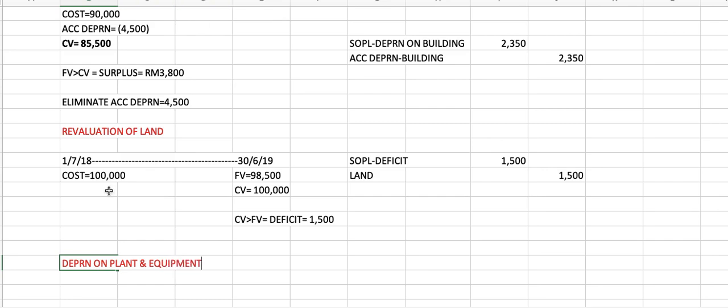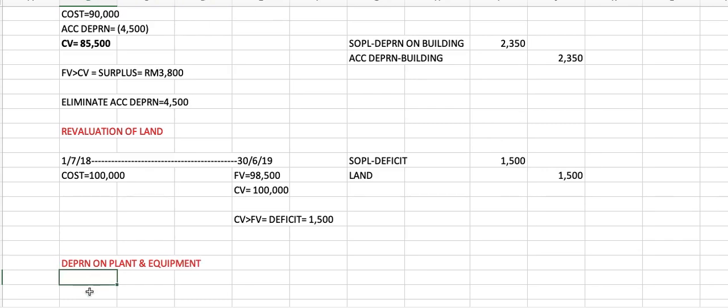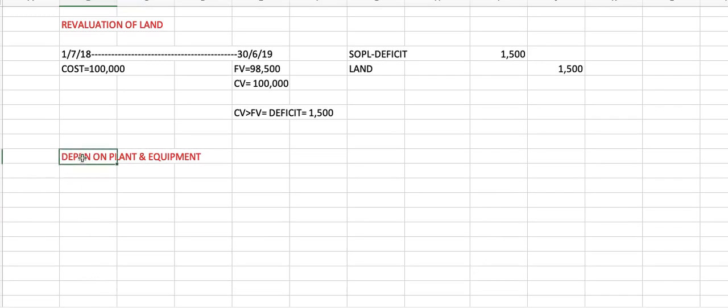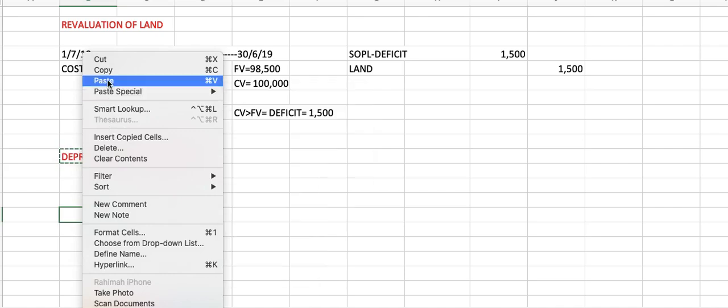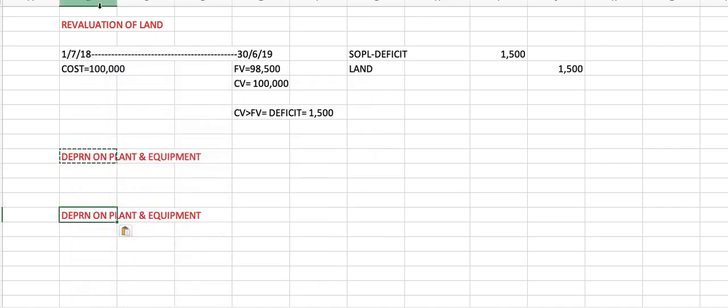Okay, so depreciation on plant and equipment will be... this is for motor vehicle. Okay. Okay, untuk plant and equipment, percentage depreciation dia adalah 10%. Okay, untuk motor vehicle adalah 20%.